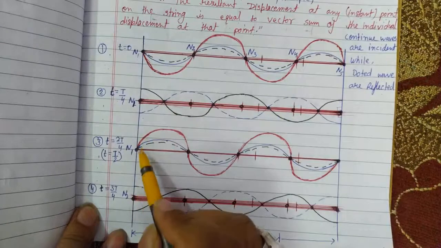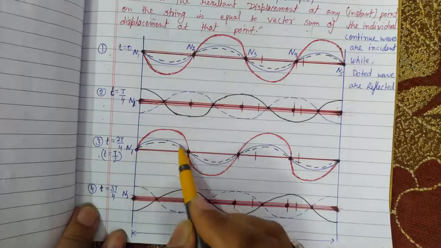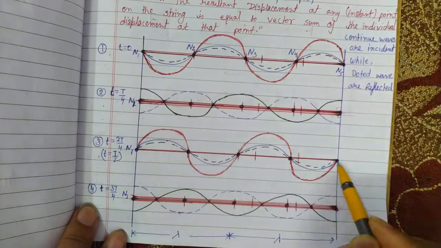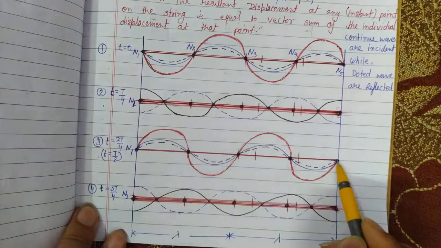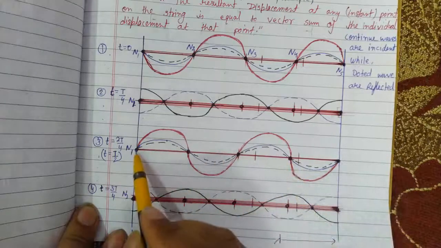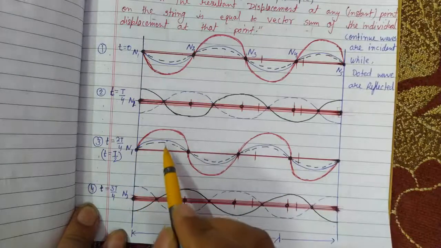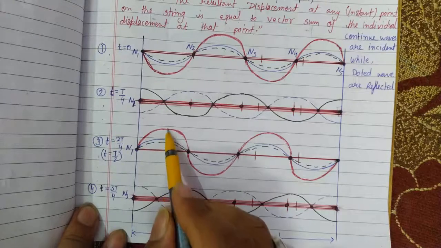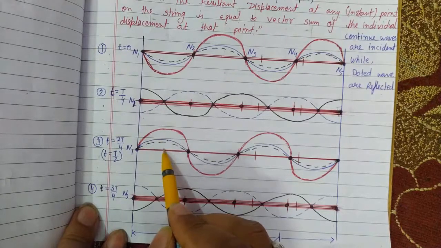Next situation: when the incident wave starts with its crest to trough, it will be reflected in the same manner, and we again observe crest and crest superimposing, incident and reflected. So a larger amplitude is observed.